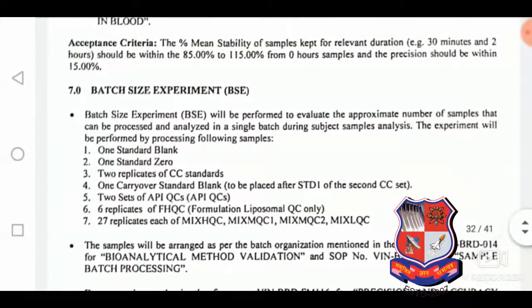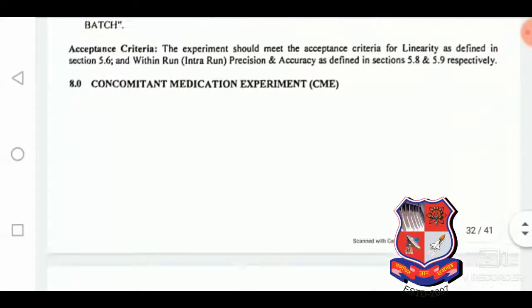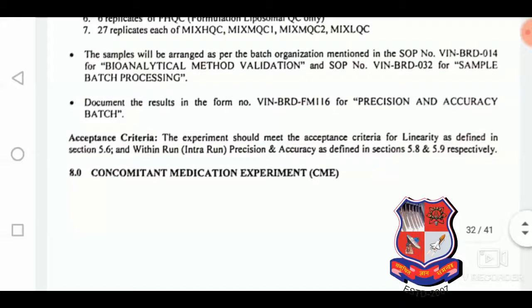And the BSE experiment, batch size experiment. This is the experiment to determine how many samples we can include in the final study sample analysis. And this is the acceptance criteria as per 5.8 and 5.9 respectively. There are the same criteria for the P and A batches also.